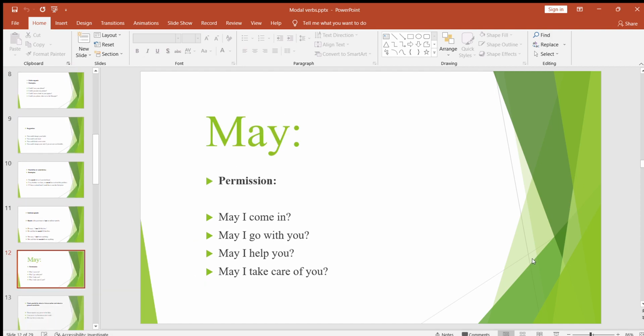And move on to the next modal verb, that is may. May is a very good modal verb for permission. You can use may for permission. May I come in? May I go with you? May I help you? May I take care of you? So for permission, try to use may most of the time, because it can fit almost everywhere. But can does not fit everywhere, because of the other uses of can. All right, so a very good one.